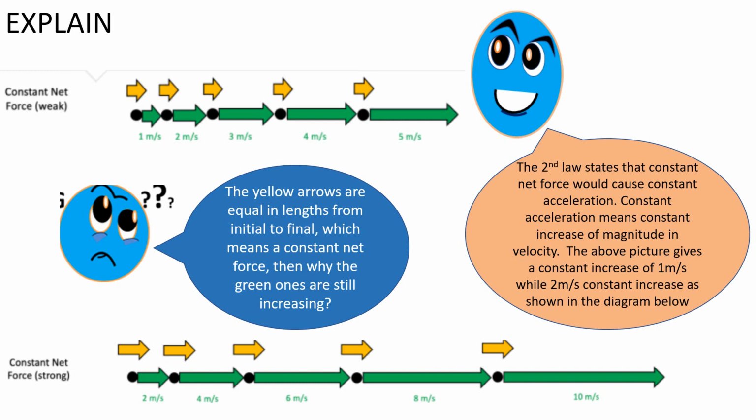The second law states that constant net force would cause constant acceleration. Constant acceleration means constant increase of magnitude in velocity. So the above picture gives a constant increase of 1 meter per second, while the other has a 2 meter per second constant increase, as shown in the diagram below.